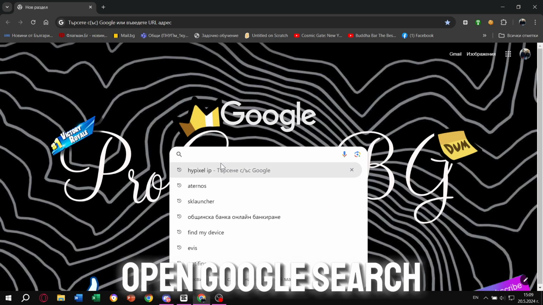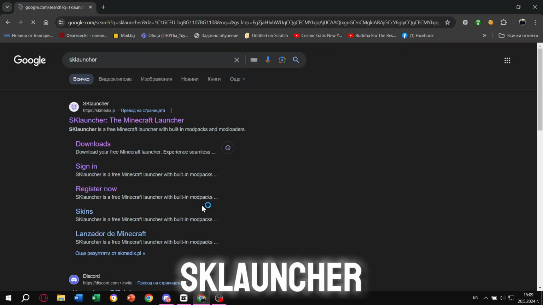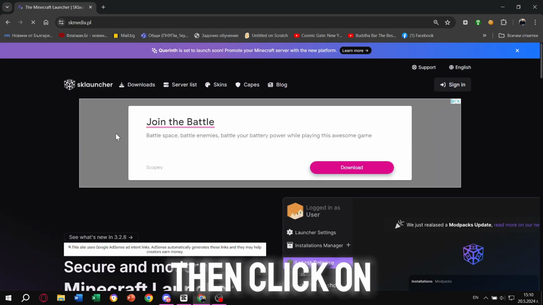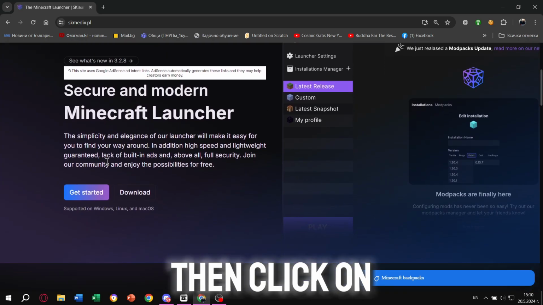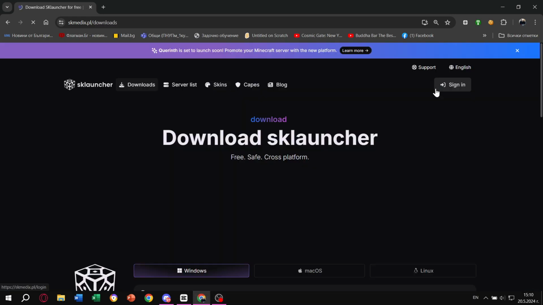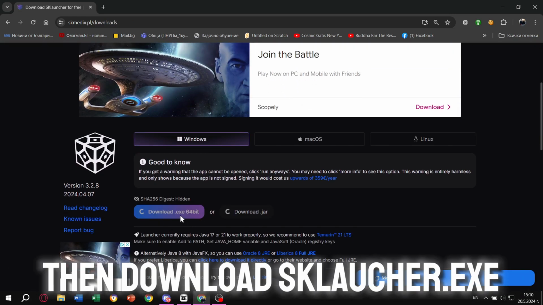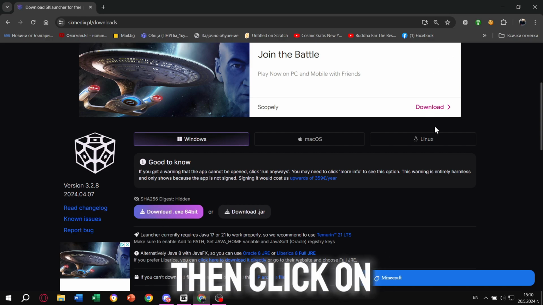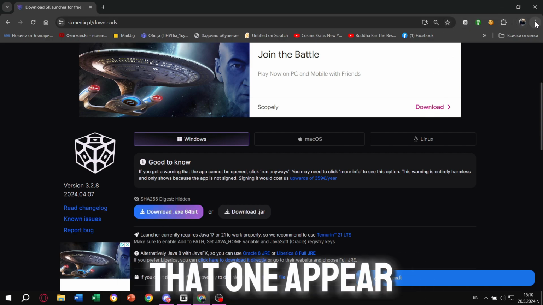Open Google, search SKLauncher, then open SKLauncher, the Minecraft launcher, then click on download, then download SKLauncher. Wait for it. Then click on download. It will download up here.